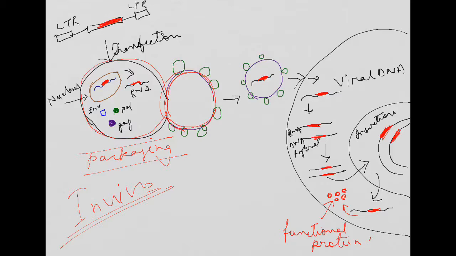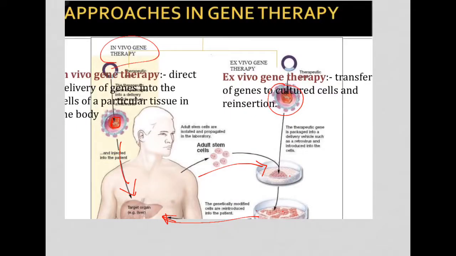Suppose the gene in red color is the gene of interest, then it will be inserted inside the virus particle that will get integrated into the host genome. And therefore if this gene was previously non-functional or defective in the target cell, after integration it will be transcribed into a normal RNA molecule that will produce functional proteins, but they will be injected directly inside the human body. Suppose this is the way they will be directly injected. Okay, there will be no ex vivo culture, there will be direct injection.